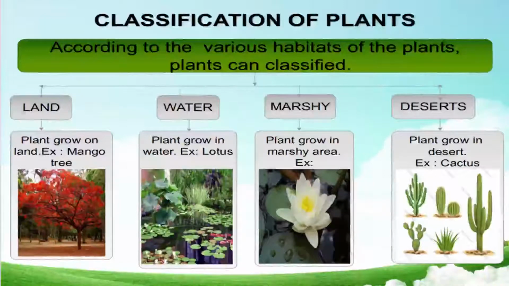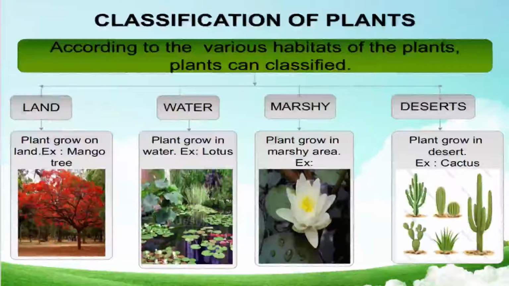Some plants grow on the land, as land is suitable for those plants, so plants that grow on land come under one category. Examples are mango tree, neem tree, sesame, which you commonly see in your surroundings.